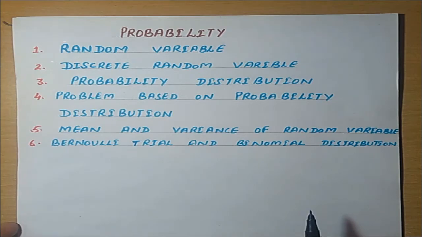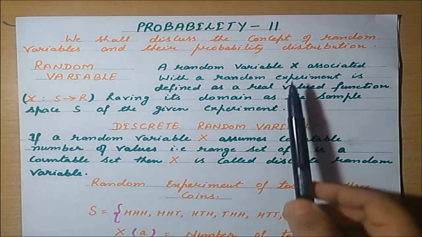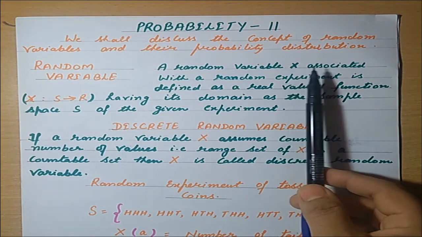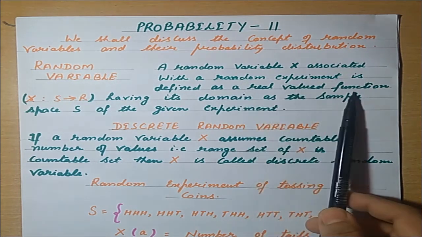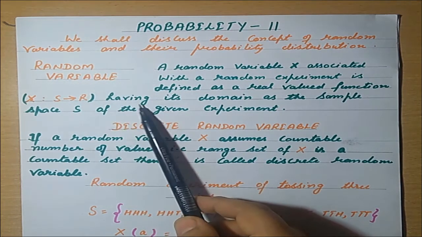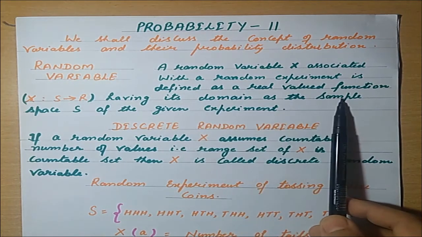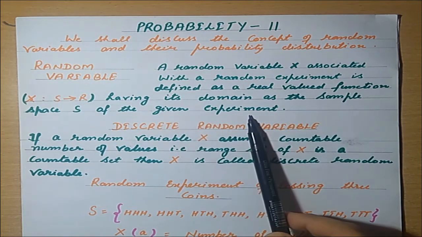We will start with what is a random variable. In probability, we will discuss only the random experiment. Now suppose X is the random variable associated with the random experiment. It is defined as a real valued function, that means a random variable is a real valued function having its domain as the sample space.